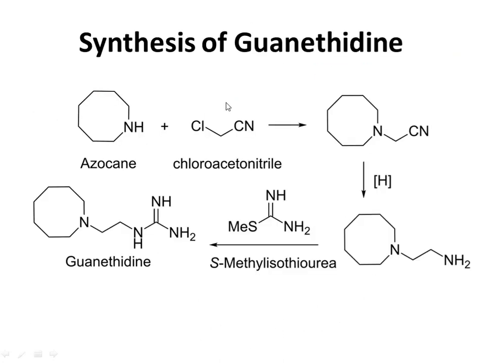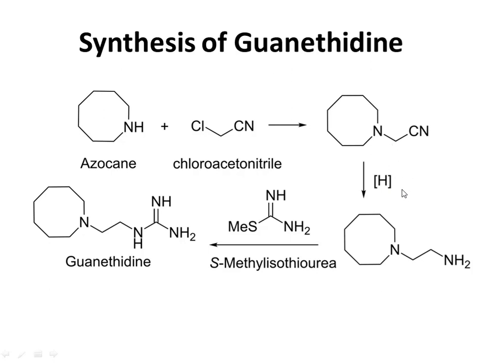Synthesis of guanethidine starts with azocane. Azocane reacts with chloroacetonitrile to give this compound, and HCl is eliminated. Cl comes from chloroacetonitrile and H comes from this position of azocane.